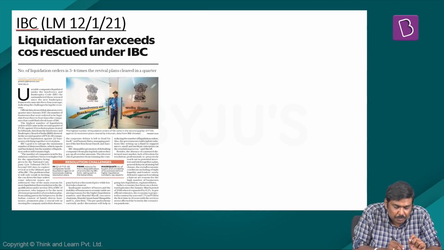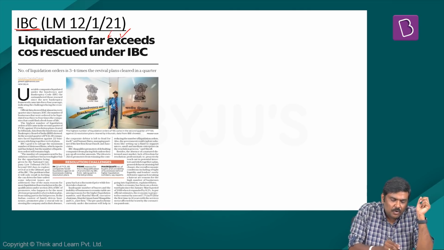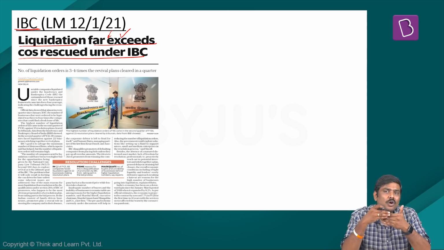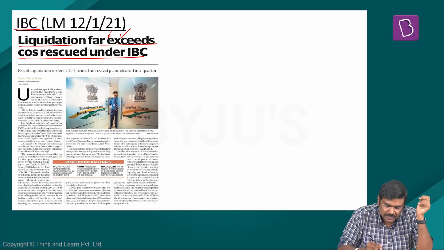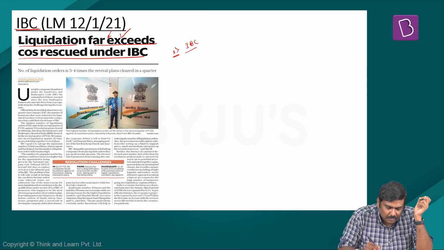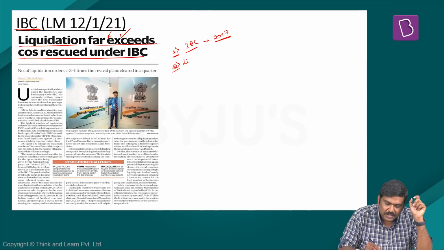The next article is with respect to performance of the Insolvency and Bankruptcy Code. So basically, the article mentions that the number of cases which have gone into liquidation are much higher than those companies which have been revived, which have been sold off, or where there has been insolvency resolution under the IBC. Now, certain data which has been given in this particular article is this. The IBC, Insolvency and Bankruptcy Code, has come into force in 2017, and after this, in every quarter, the number of cases which have gone for liquidation are 3 to 4 times higher than the number of cases where there has been insolvency resolution, where the companies have been rescued.